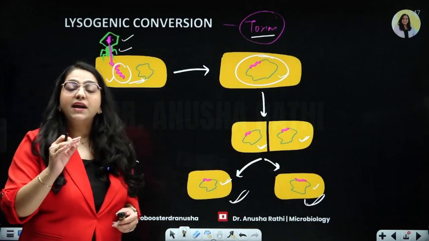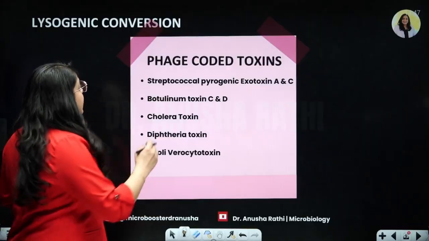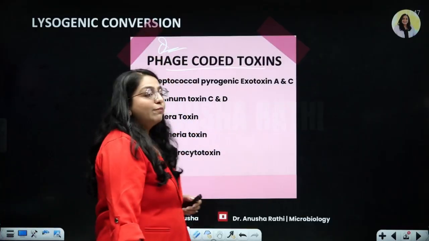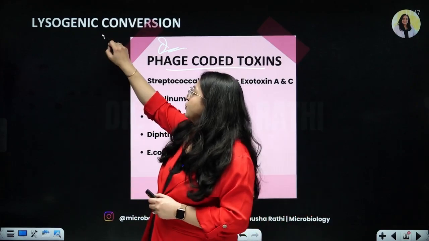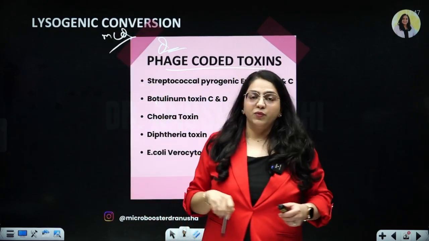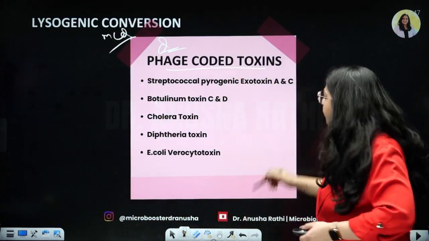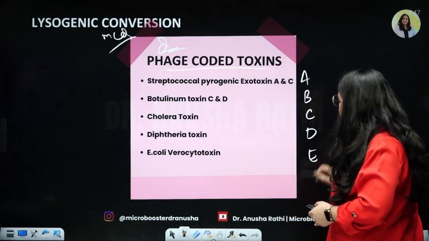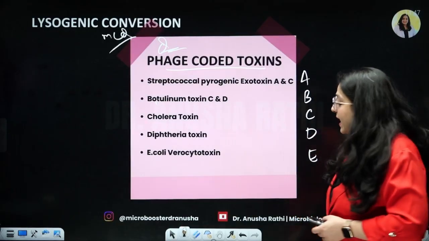So that is where important questions are asked. Some phage-coded toxins. What are some phage-coded toxins? It is a very, very important MCQ. It's a supremely important MCQ. So there's a simple mnemonic. A, B, C, D, E. A stands for